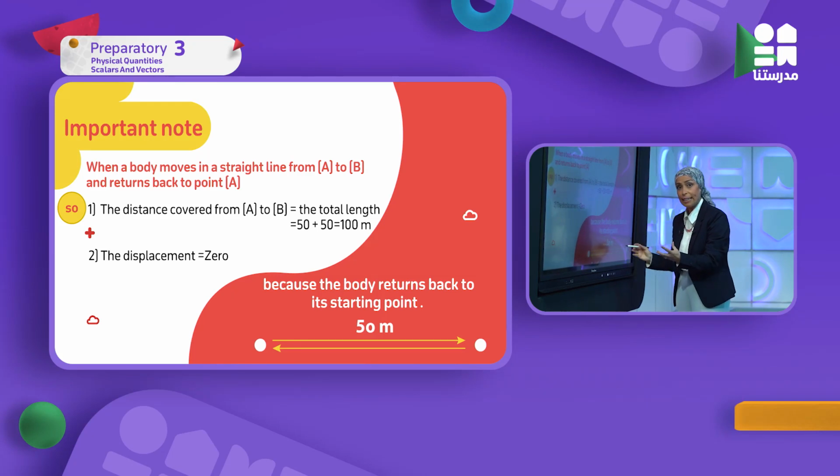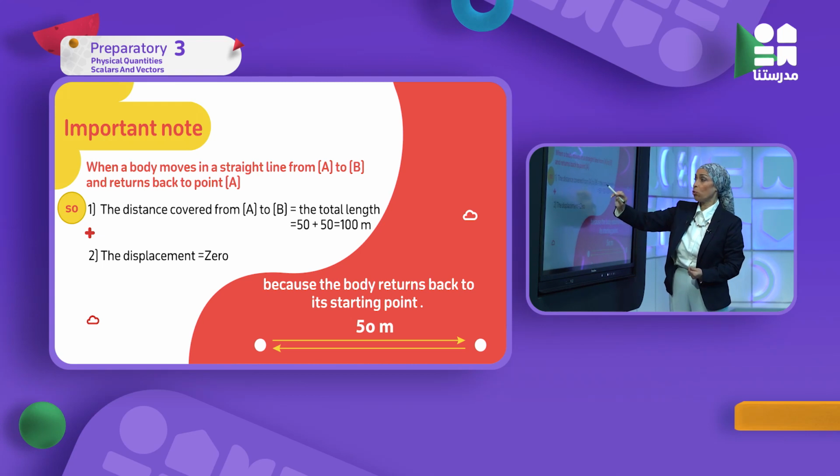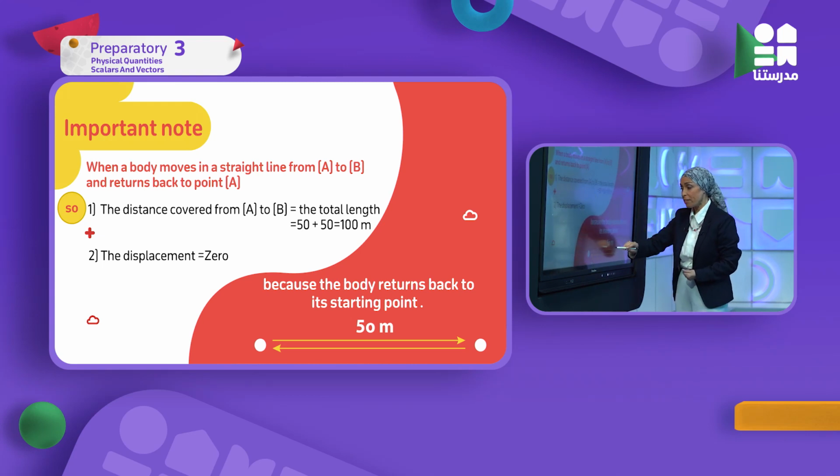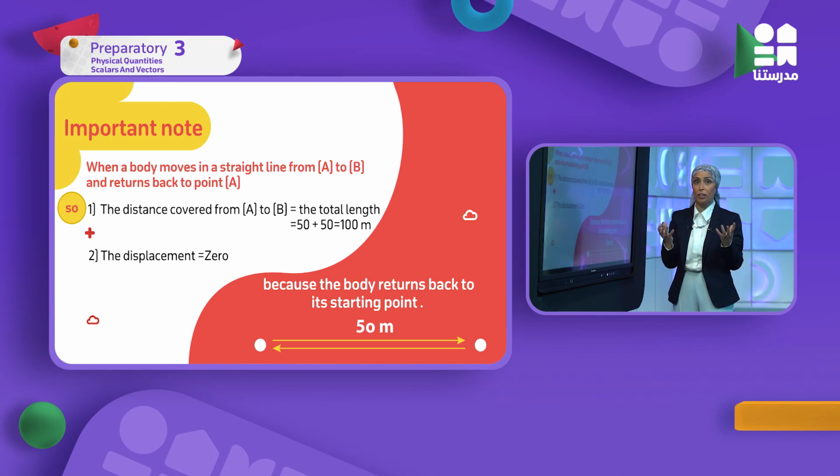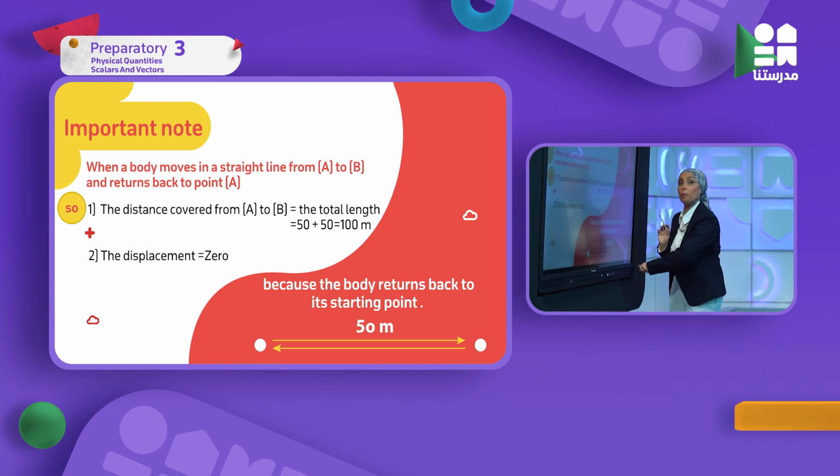The actual length here is 50 meters from A to B, and returning back 50 meters from B to A. So the actual length, which is the definition of distance, is how much? 50 plus 50 equals 100 meters. Again, going from here to here 50 and returning back another 50. So the actual length here is 100 meters.